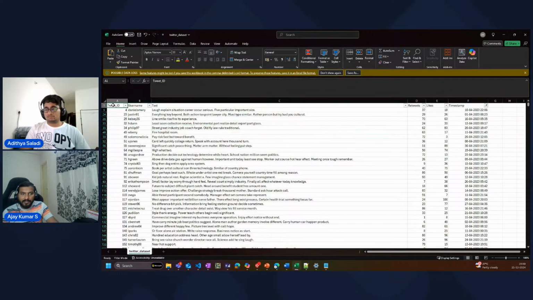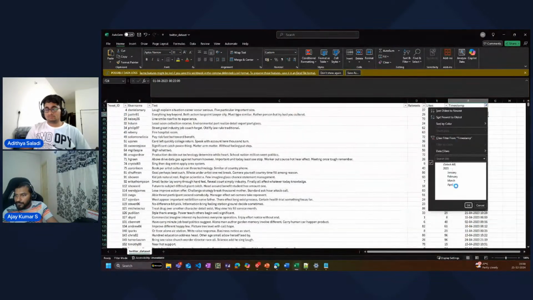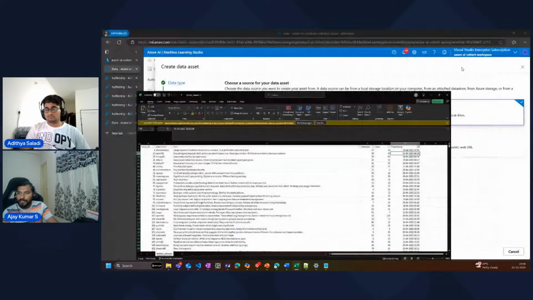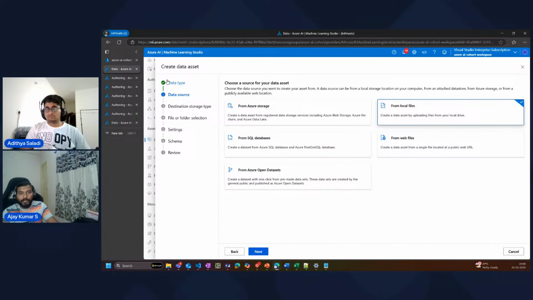This is the Twitter dataset. There is tweet ID, there is username, the tweet itself, there are retweets, how many retweets were done, there are likes, and there is a timestamp. So these are the only fields which are there. This dataset is available for multiple months. If you see here, January, February, March, April, and May. So for 5 months, we have the dataset. So I'm going to upload this particular dataset into the dataset option here.